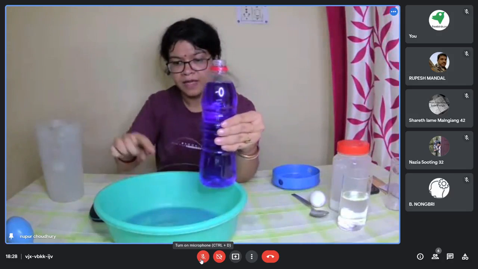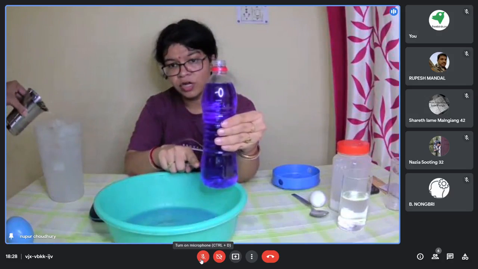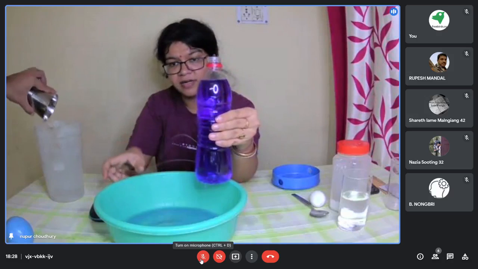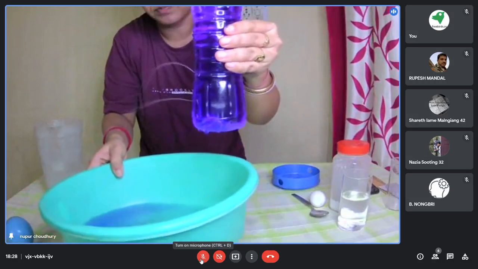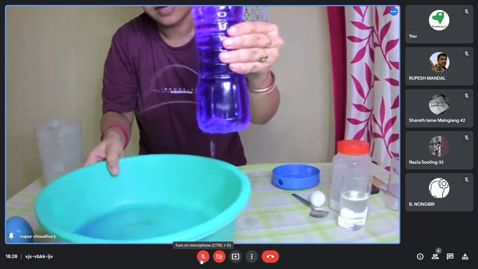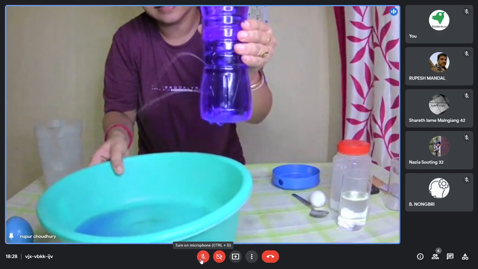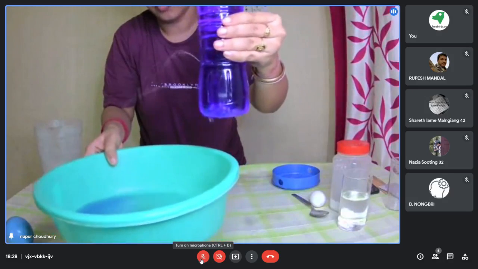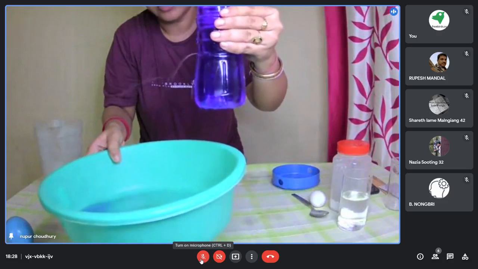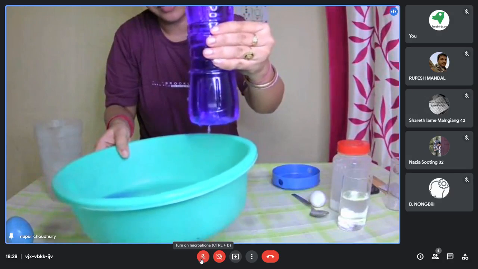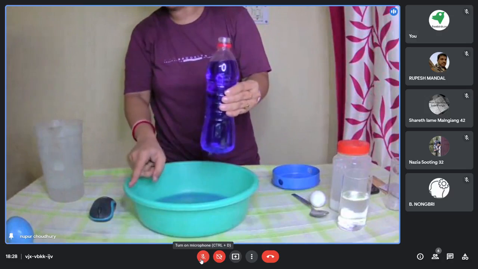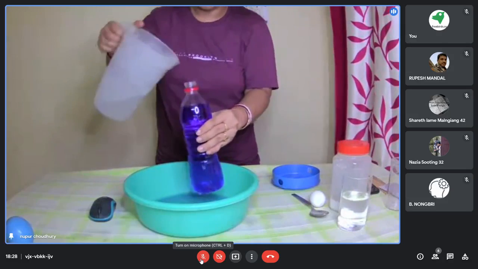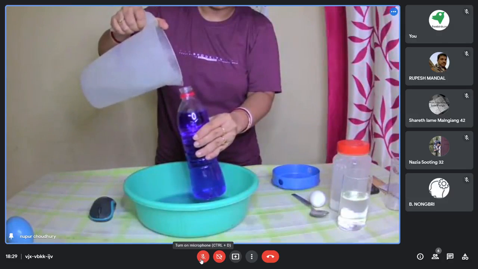Because the pressure is more, the water is flowing to a farther distance than from the top hole. So this is a very classical example of how liquids exert pressure. From the lowermost hole, it will flow to a far off distance.